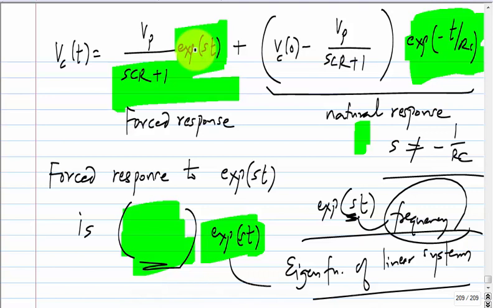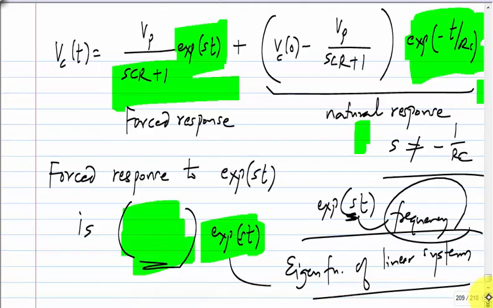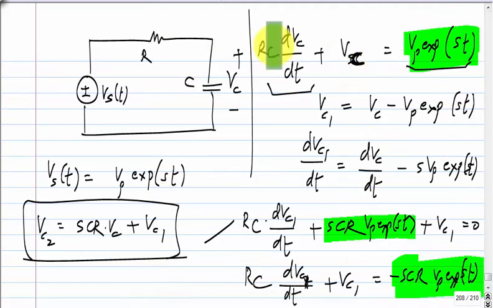Well, you are given the differential equation, you can go ahead and solve it completely using your knowledge of differential equations, or you can take some shortcuts. What you do is you simply assume that this is the solution, Vc is exponential st also. So, when you write it out, all those exponential st's will go away. You will be left with only SCR plus 1. So, that is what appears in the denominator.